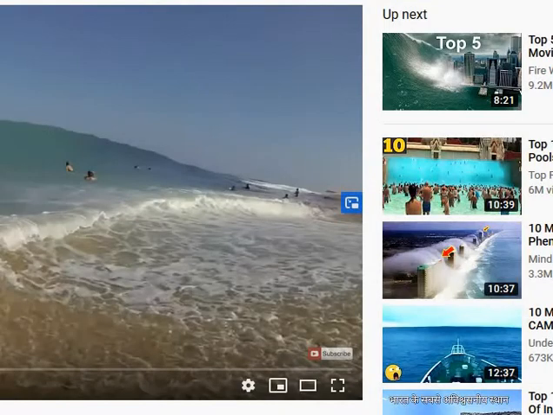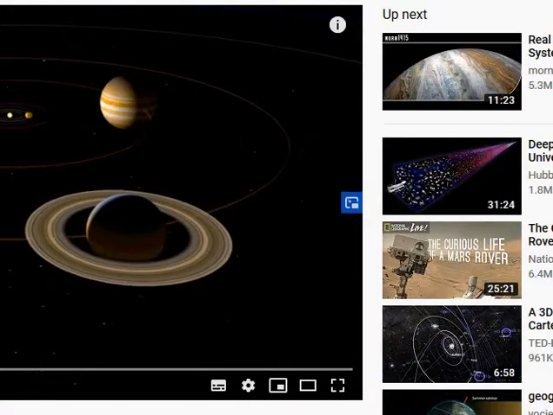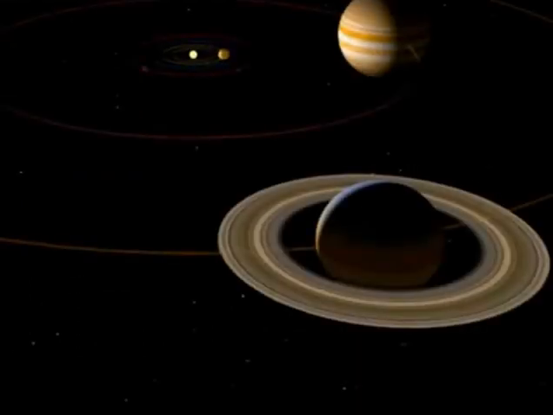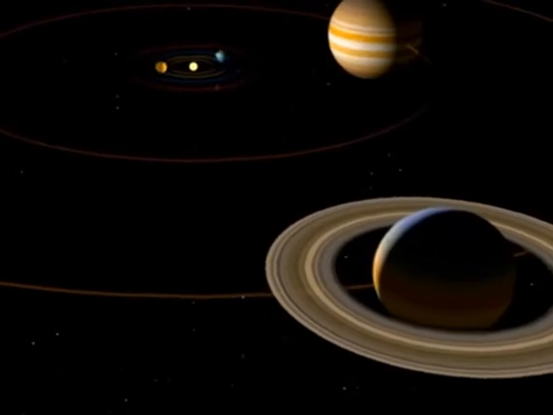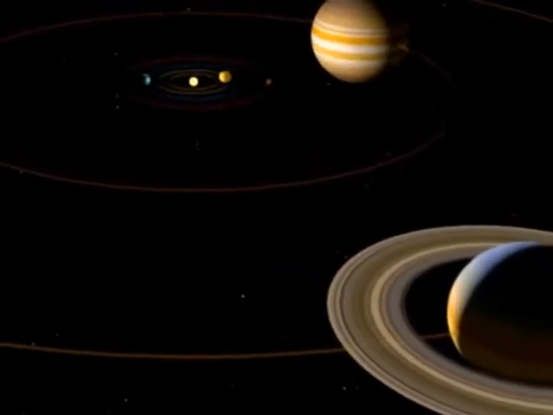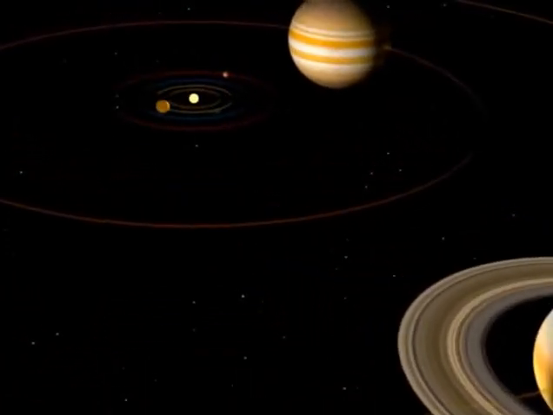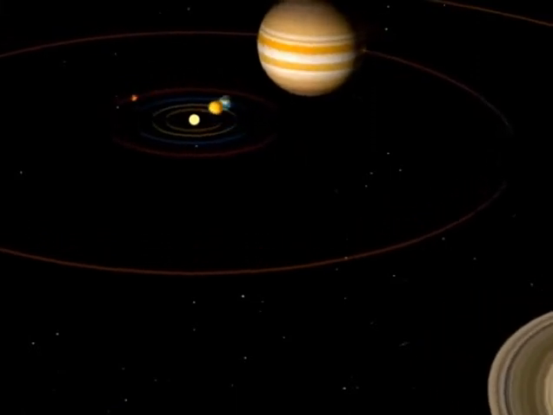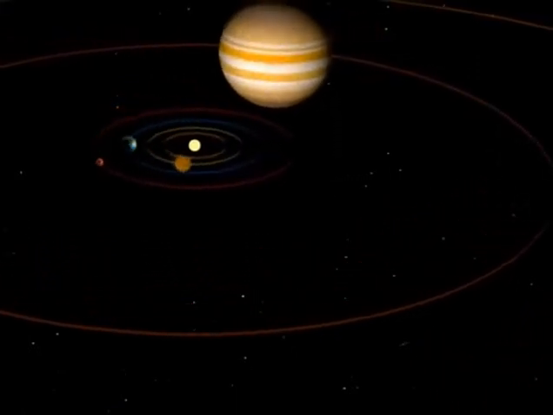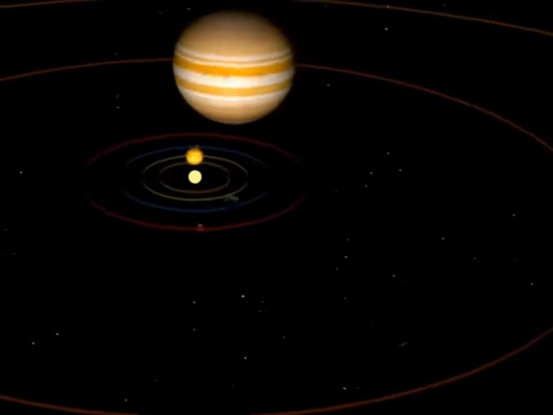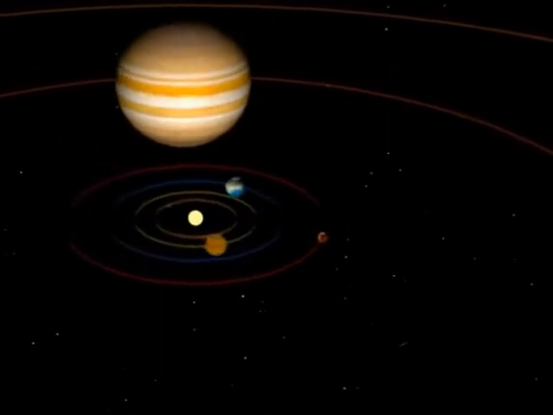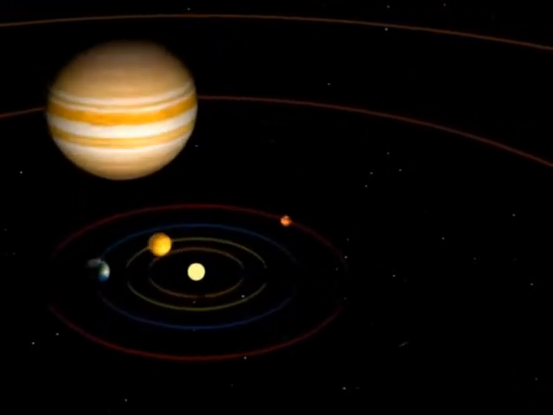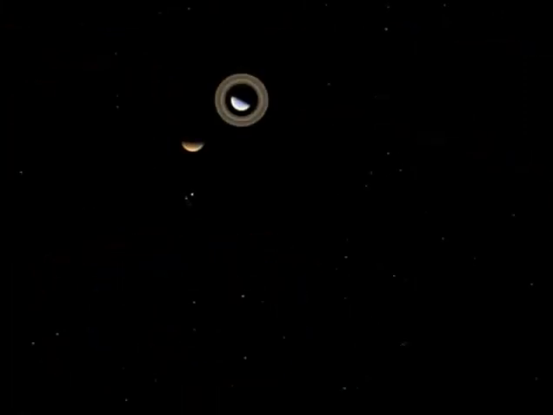Here we go with the solar system. Let us see here. Look at here, Earth revolving around the sun. Venus, Mars, Jupiter. All these celestial bodies are revolving around the sun.